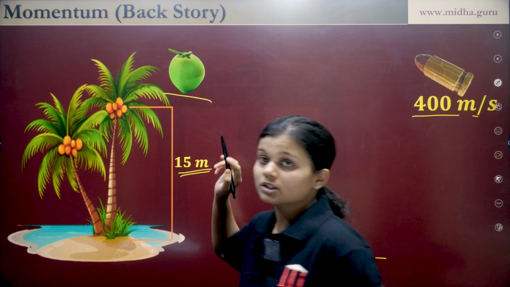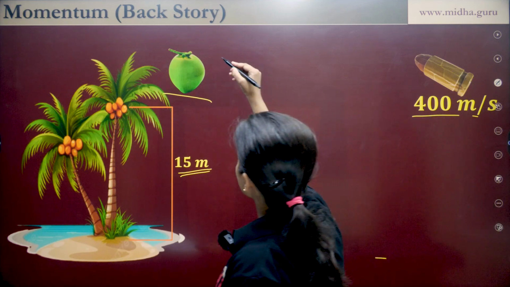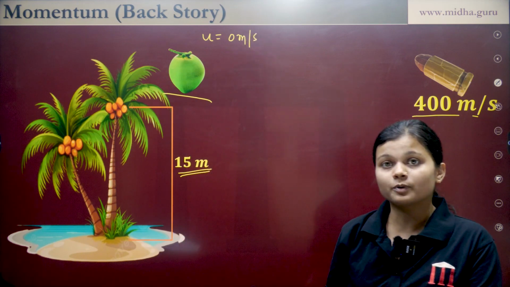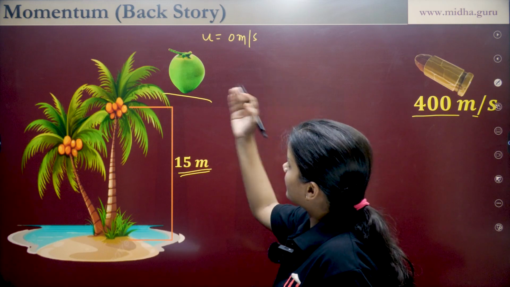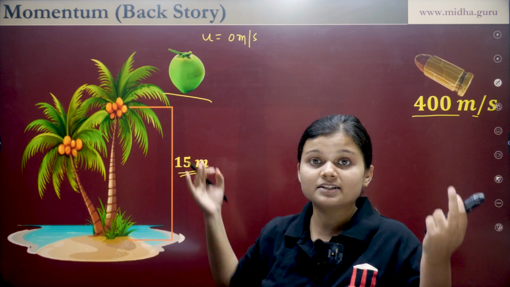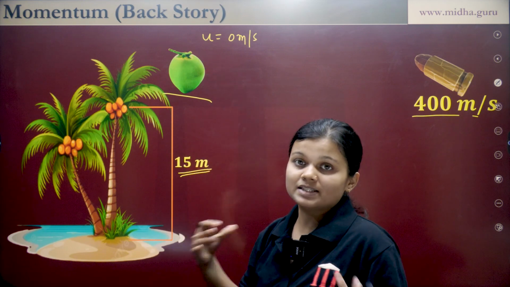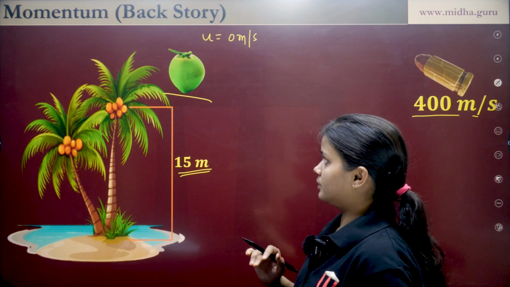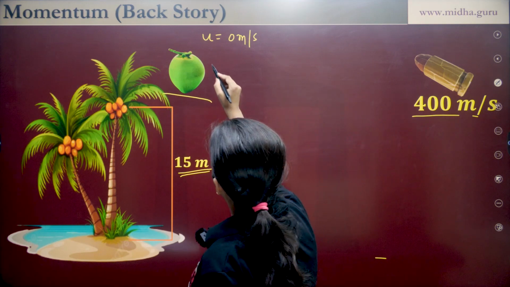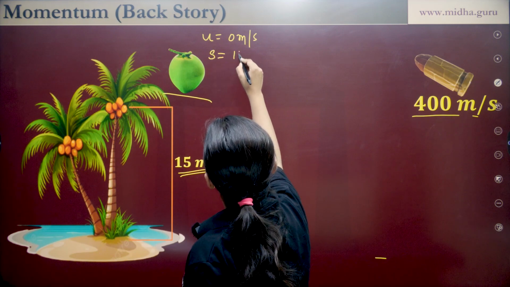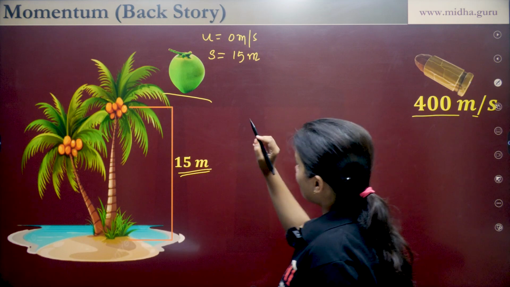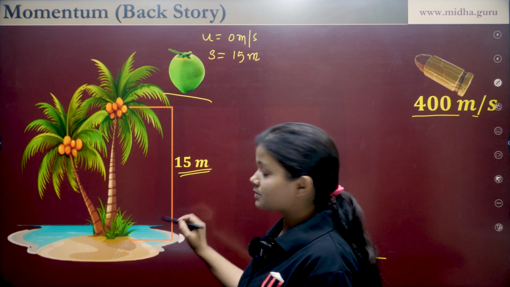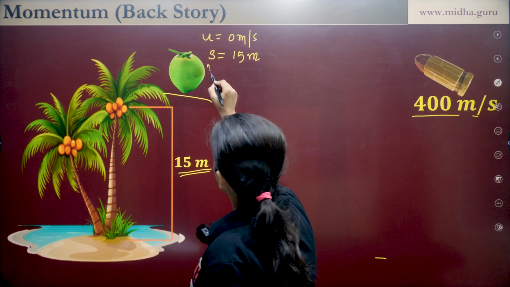What will be the initial speed of this coconut? The initial speed of this coconut is 0 meter per second. Why is it 0 meter per second? It is 0 meter per second because it has just started its journey, right? So when anybody starts its journey, then its initial speed will be 0 meter per second. Now the displacement over which it travels is s, that is 15 meter. Okay, what do we have to find? We have to find its final velocity. What will be its velocity just before hitting the ground?